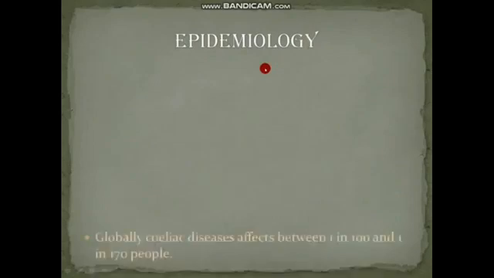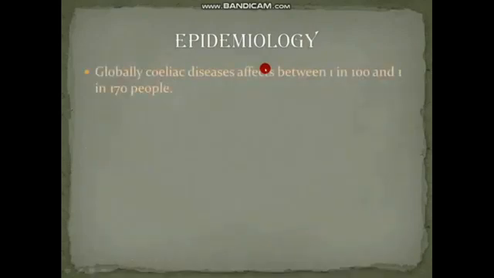Then we come to the epidemiology of celiac disease, that is, how many people are affected by it. As I already told you, celiac disease affects genetically predisposed persons, and it also affects children at the age of 6 months to 2 or 4 years. Let me tell you some other important things about epidemiology. Globally, celiac disease affects between 1 in 100 and 1 in 70 people. That is the rate at which celiac disease may occur in people.